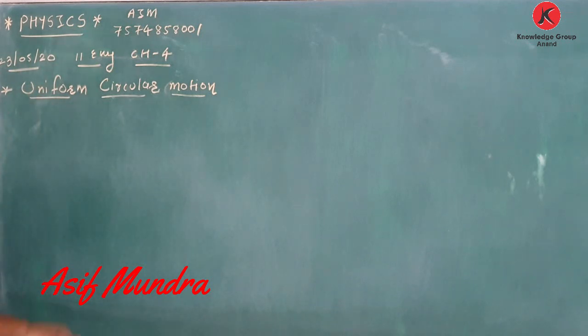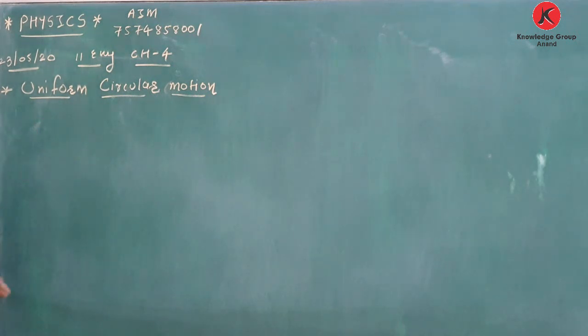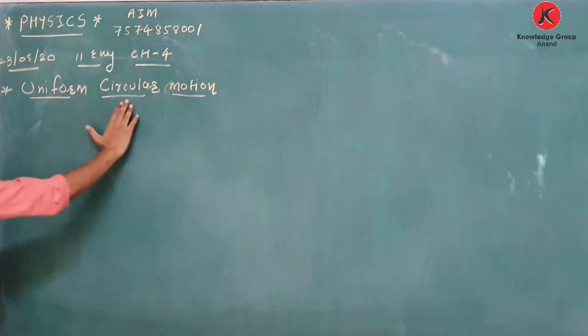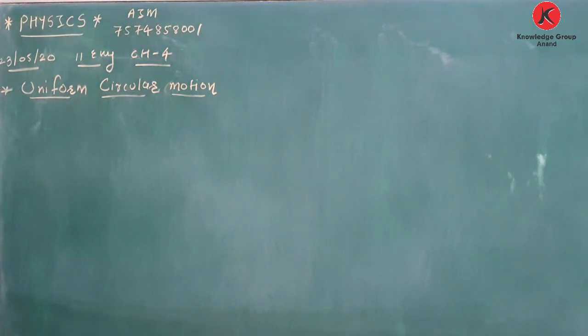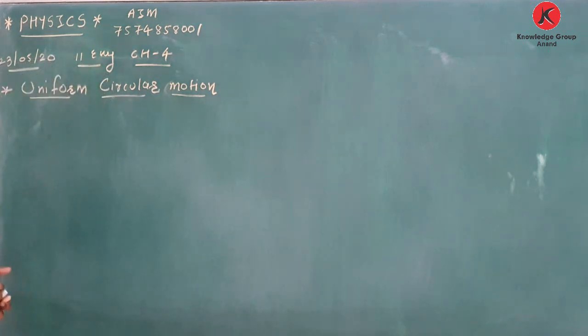What is its definition? If you understand each and every term, uniform, so what is the meaning of uniform? Which term remains uniform? Circular motion. So from this you can easily say the object moves on a circular path. Yes, it is right. Okay.